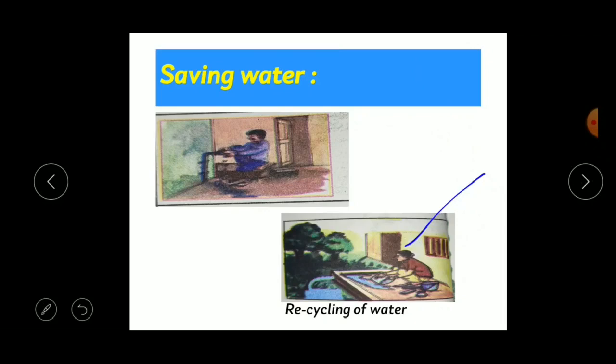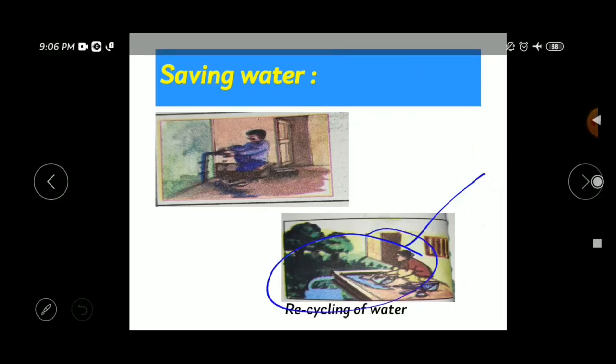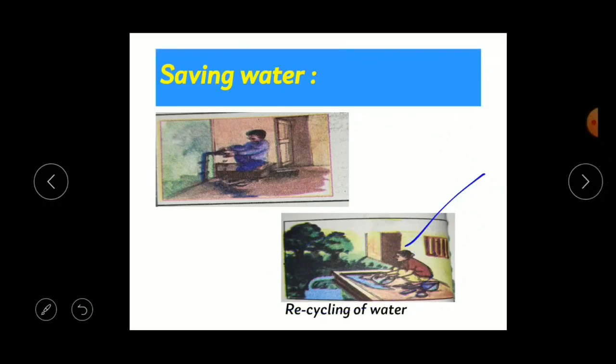So the water that is used for washing utensils, clothes and vegetables can be used again for watering the plants. Here you can see, the water that is used for washing the utensils, the clothes, the vegetables, the vehicles, whichever it may be, we can use that water for watering the plants. So this is called the recycling of water. By recycling of water we can save the water, right?